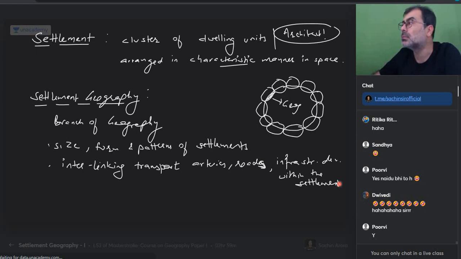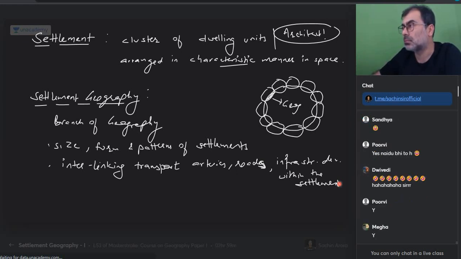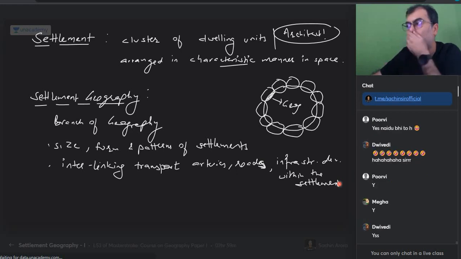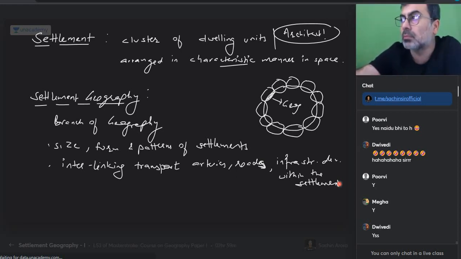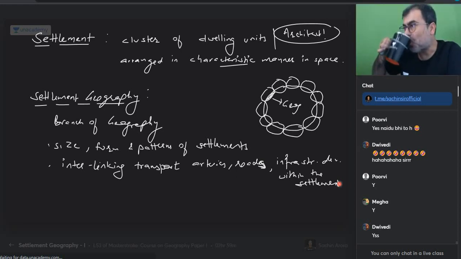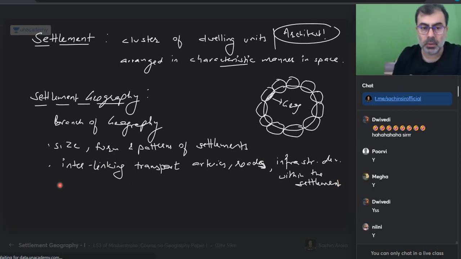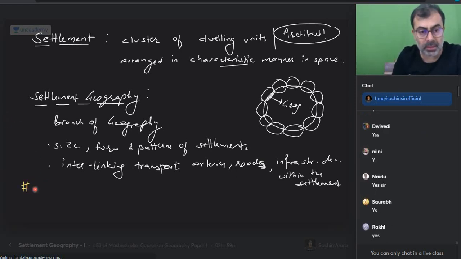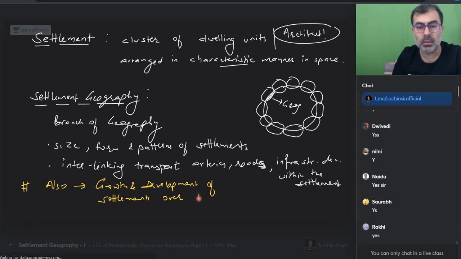Another aspect I can bring in, not only this, settlement geography also studies the growth and development of settlements over time.